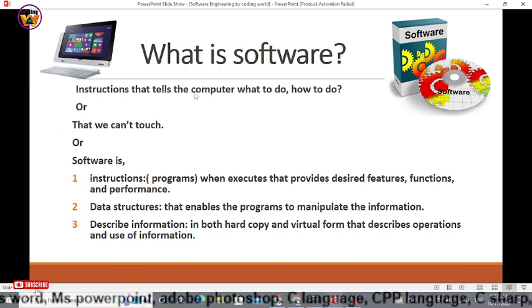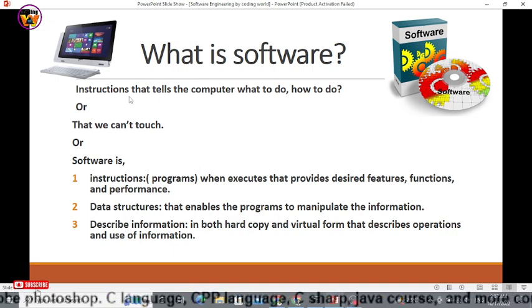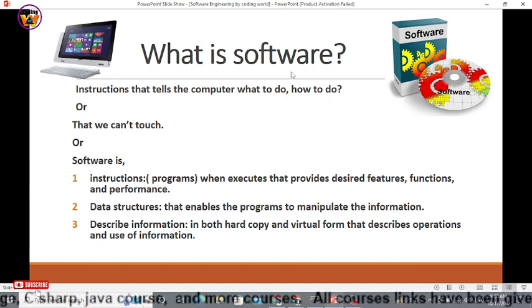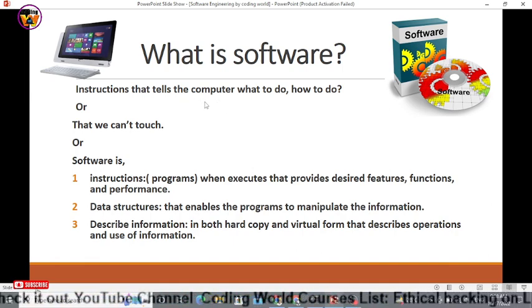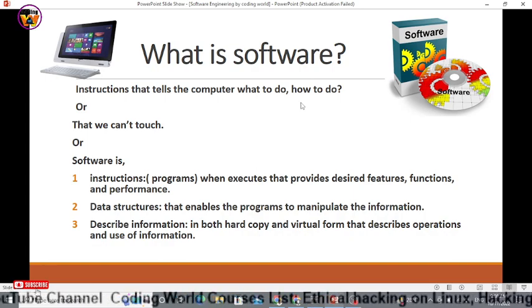Now, what is software? The very basic definition of software is instructions that tell the computer what to do and how to do it. The software that has been developed by a software developer performs some tasks and runs some programs, and these programs are also known as instructions that tell the computer or the system or the Android on which you use the software what to do and how to do it.